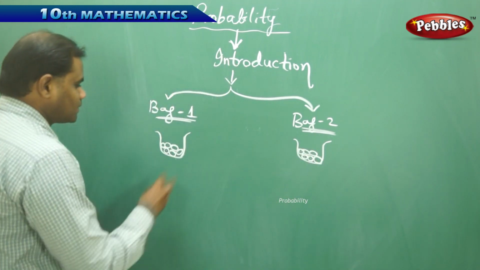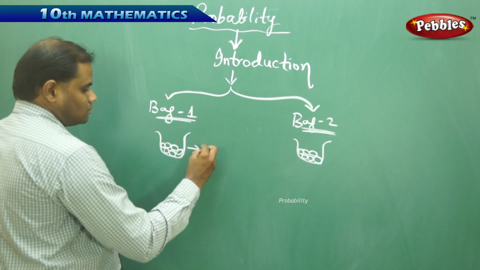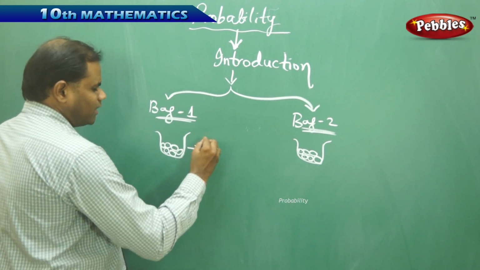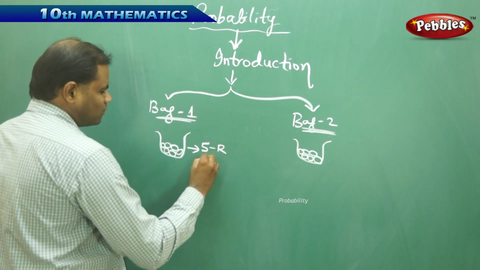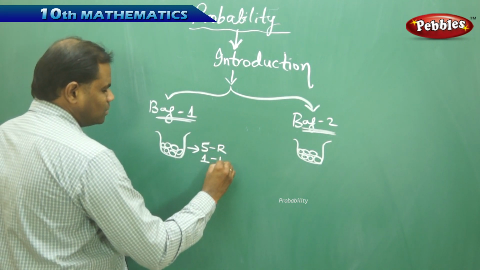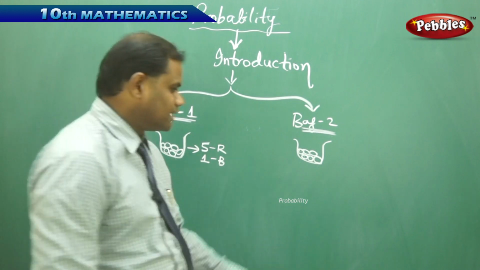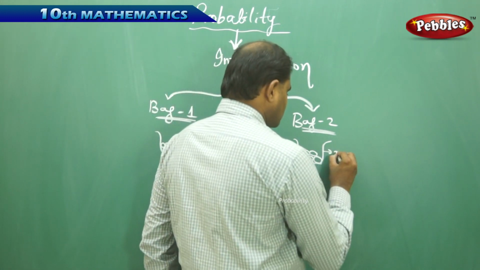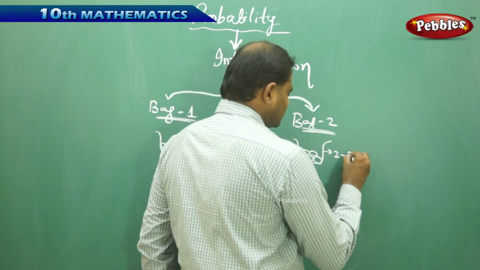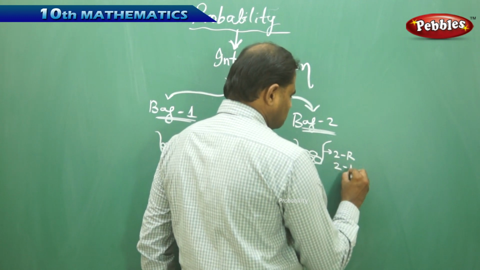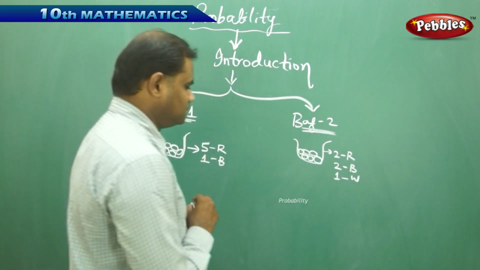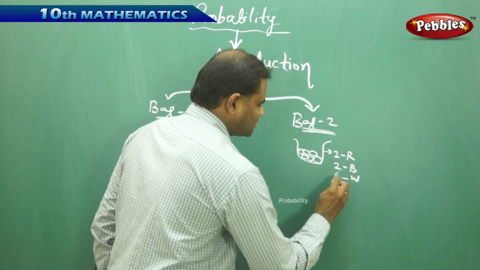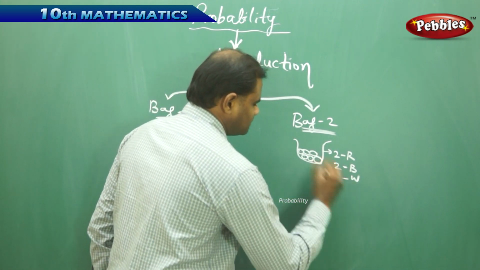But here there are 5 balls which are red in color and 1 ball which is blue in color. But in this case there are 2 balls which are red in color, 2 balls which are blue in color, and 2 balls which are white in color.